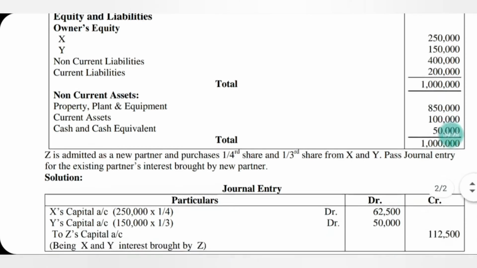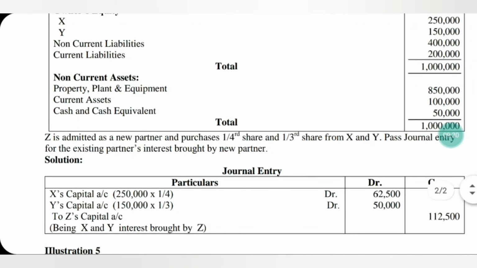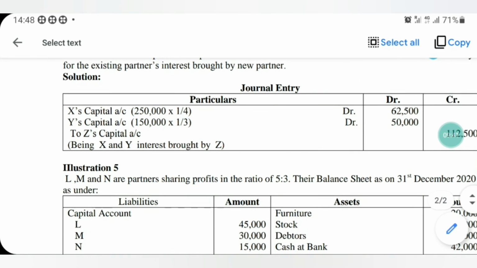Y's capital is 150,000, one-third of 150,000 comes to 50,000 which has to be debited again, and Z's capital, that is the new partner's capital, has to be credited, that is in total 112,500.